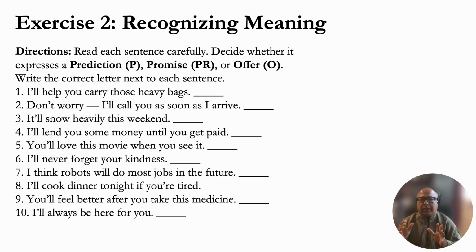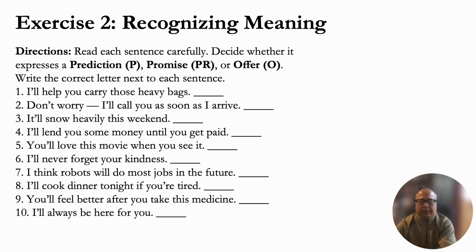So write the correct letter next to each sentence. If this sentence is a prediction, you write a P. If it's a promise, you write PR. And if it's an offer, you write O. Okay? So have fun. Complete this exercise. And I shall show you the answers soon.